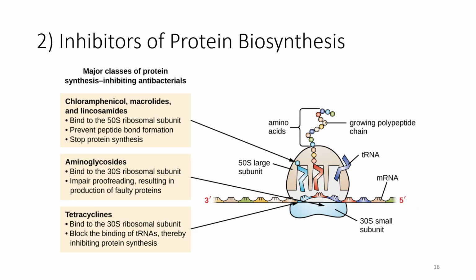The second class of antibacterials are those that inhibit protein synthesis by targeting the ribosome. We can classify this class of compounds into two classes.